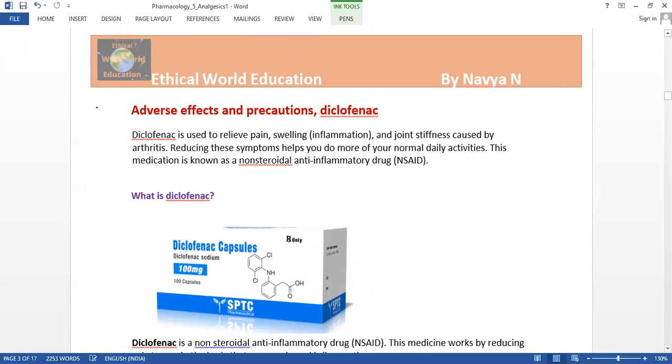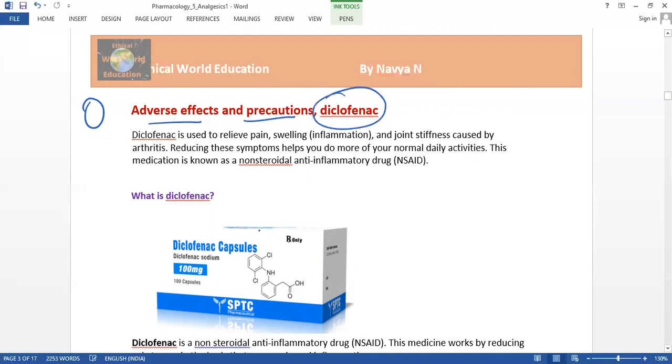The first drug we are discussing now is diclofenac, this tablet.